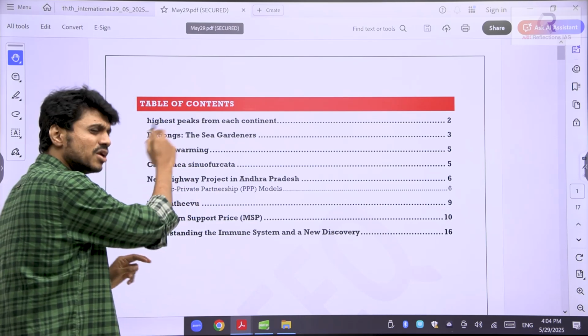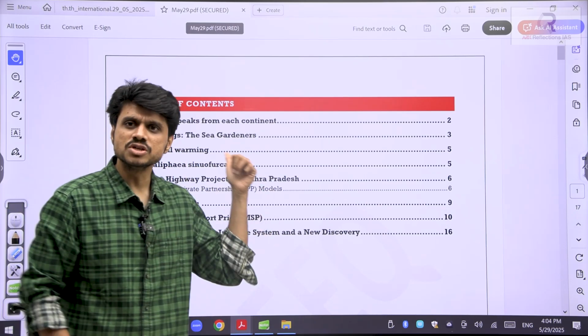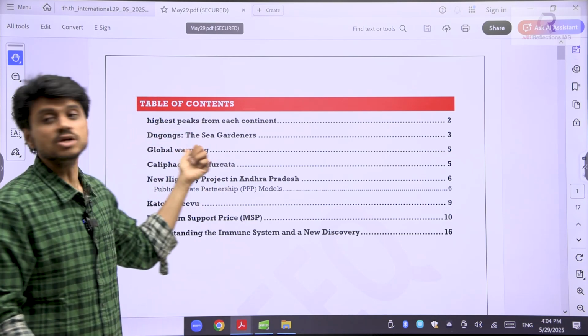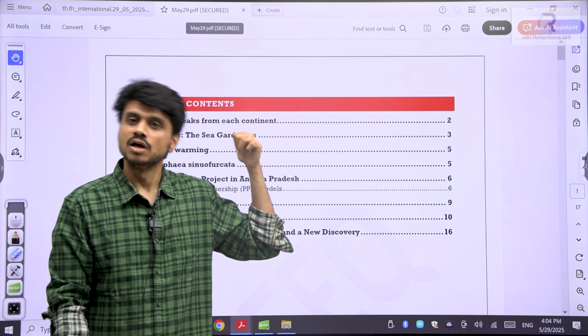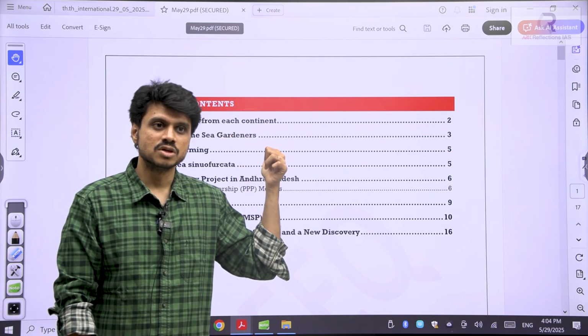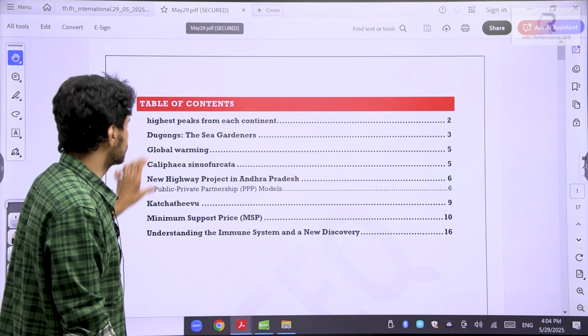And then we have already discussed various animals. Now can you see here? Today we are going to discuss the dugong, which is considered to be a sea cow. UPSC has already asked on this animal in the prelims. So we will see a little bit about this.